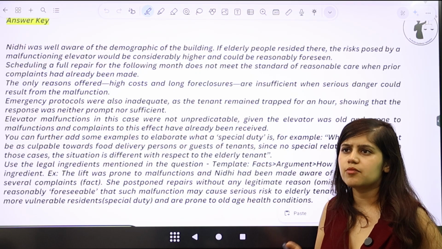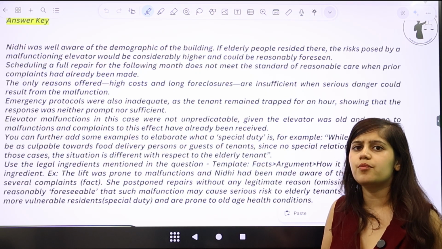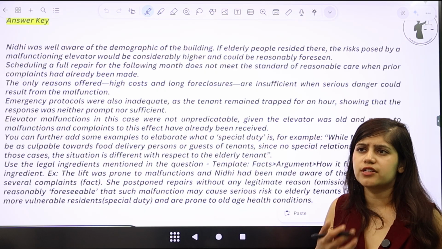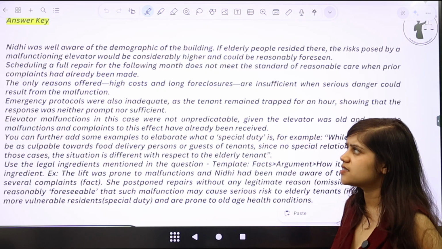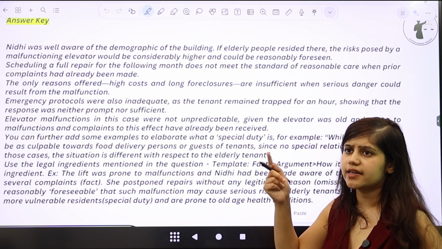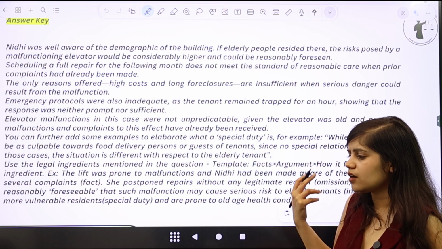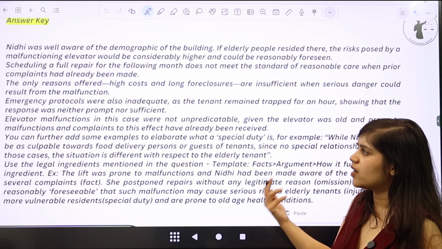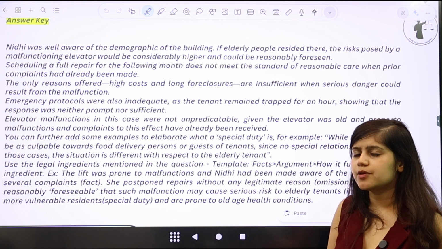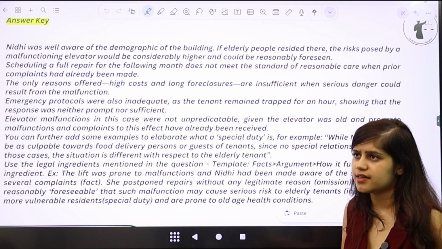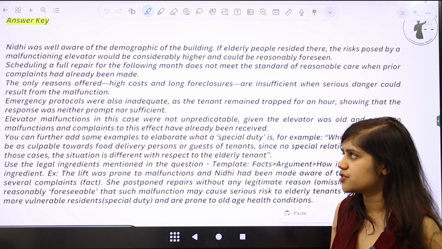But also the possibility that elderly people are more prone to getting anxiety disorders. They are already people who do not have the best of health, which means that she has to keep in mind that there are people who have special needs, and these people reside in a building, and therefore she has to be a little bit more conscious of what she's doing.